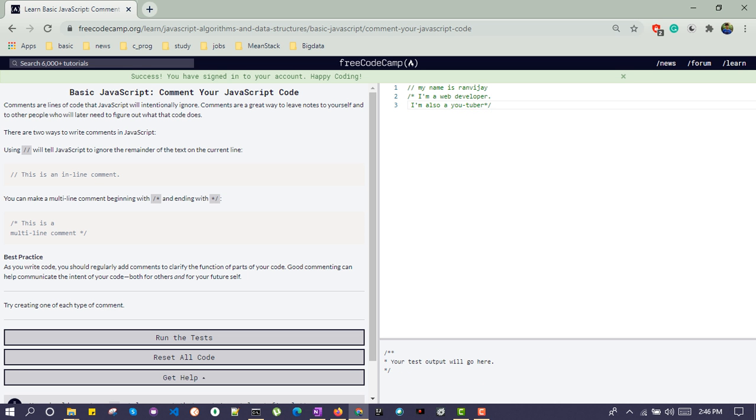So the first way is single-line commenting, and the second way is multiple-line commenting.